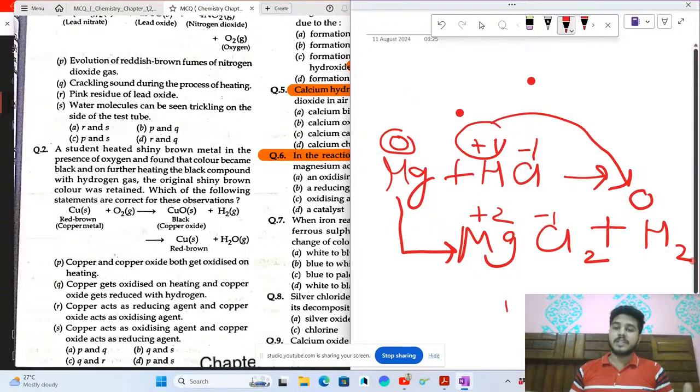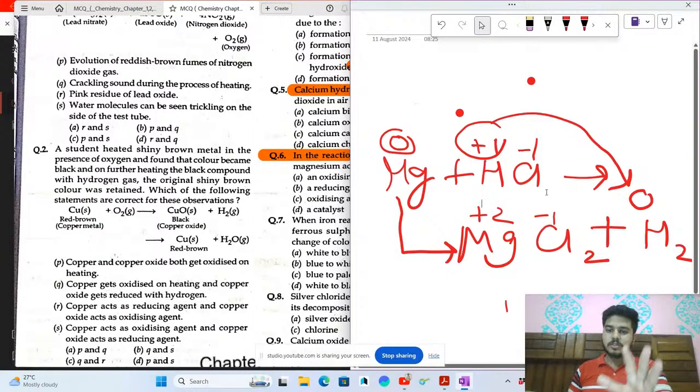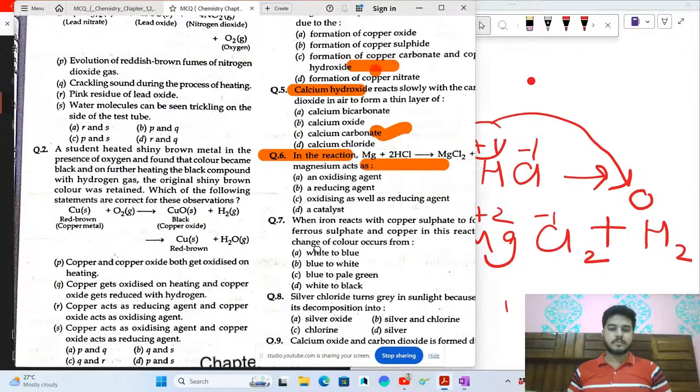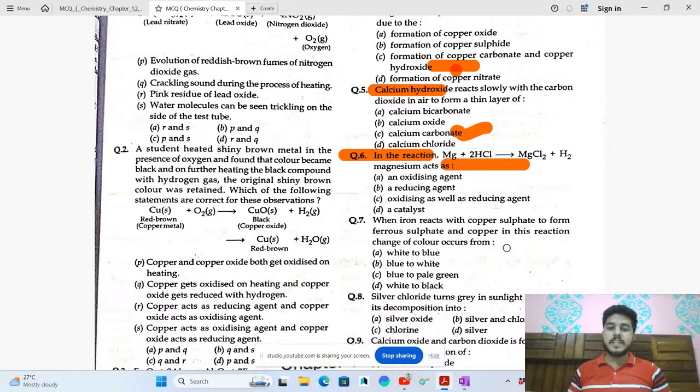So this is quite clear, and it should be clear to everyone. If anything is getting oxidized, it is reducing some other thing, because it is taking oxygen from something. Yes or no? Your concept is that getting oxygen is oxidation and giving hydrogen is oxidation. And what is reduction? Getting hydrogen is reduction, and giving out oxygen is reduction. That's very clear. But here that concept will not work in that smooth way. Here the concept of valency or oxidation number will work. So here magnesium is getting oxidized, hence the other is getting reduced. So the magnesium is acting as a reducing agent. The answer will be reducing agent. That should be clear to you.